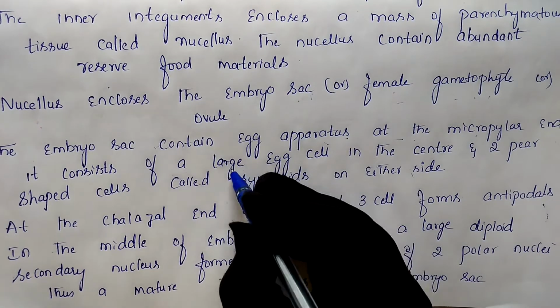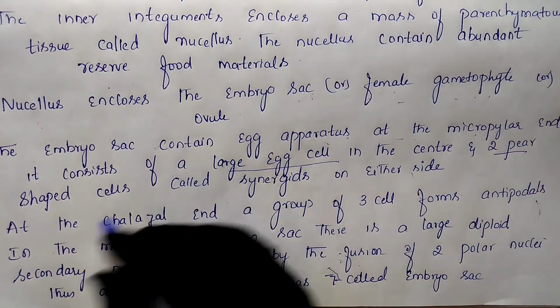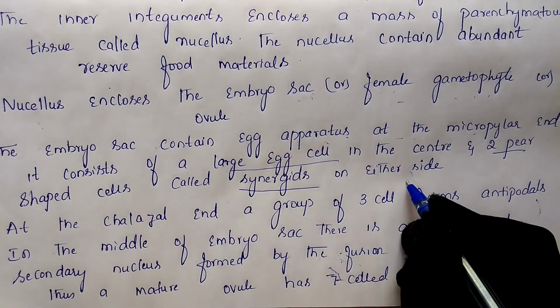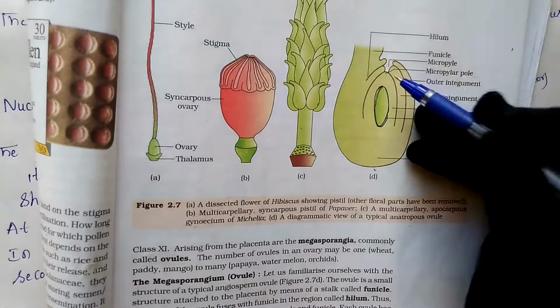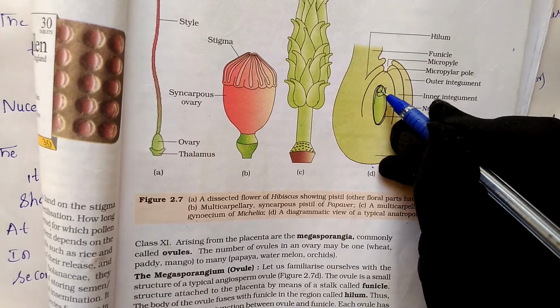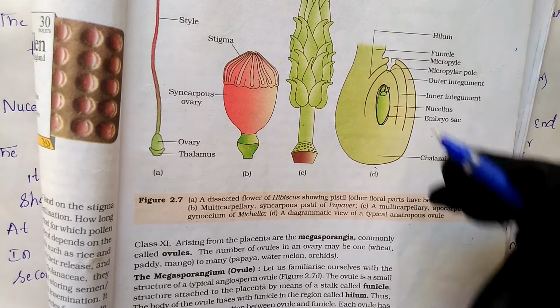It contains one large egg, and then the center, and two pear-shaped cells, which type of cells here? Synergid cells it contains, on either side it is present. So this is the synergid cell; here they didn't mention it. Now this is the micropylar region, meaning here the two synergid cells and one egg will come. So these are the egg apparatus here.